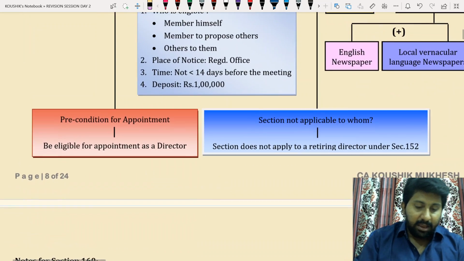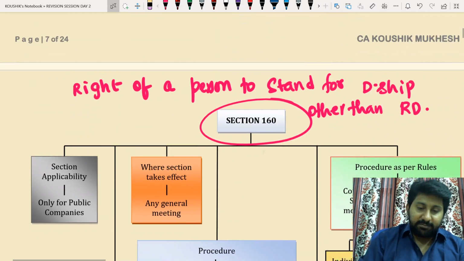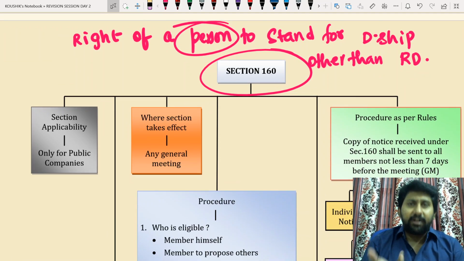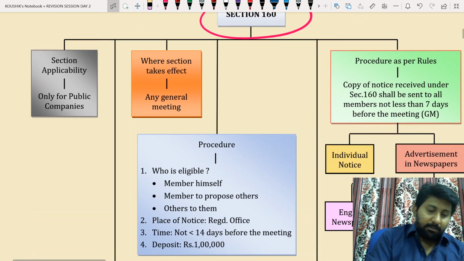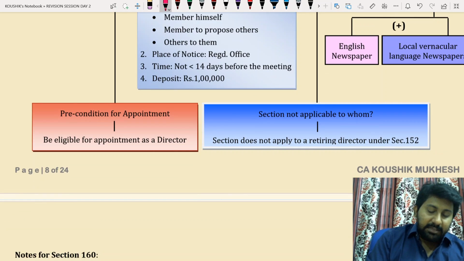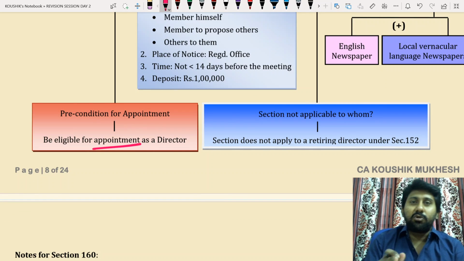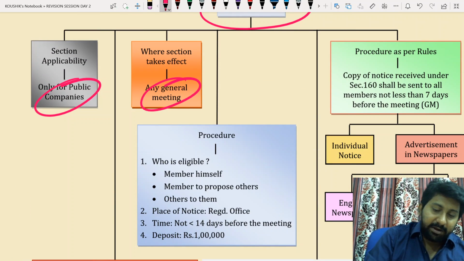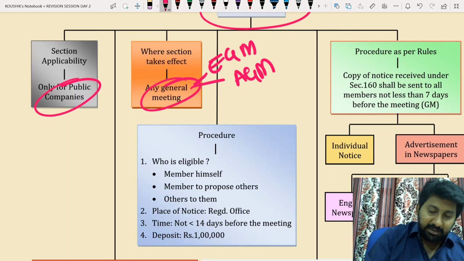Okay, listen. Precondition for the appointment. Now, first one, right of a person is the word used. What is meant by a person? Not already a director. That's all. So, section applicable to which company? Only public companies. And the precondition: be eligible for appointment as a director. That means he should not be disqualified and he should have a DIN. All these conditions should be satisfied first. Where does the section take effect? In any general meeting. This can be either an EGM or an AGM.